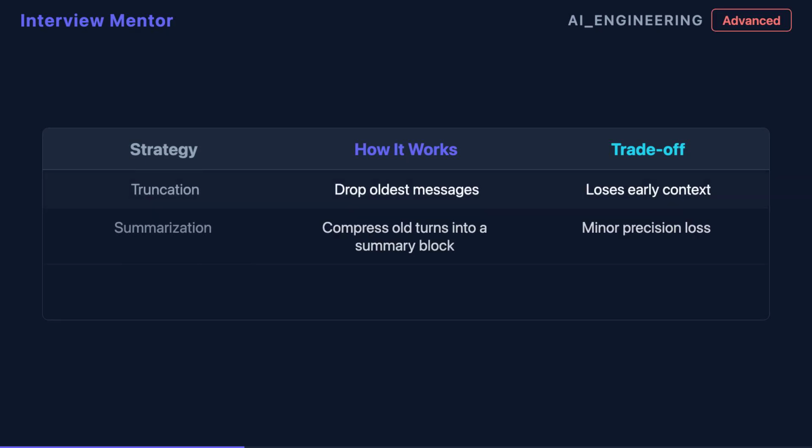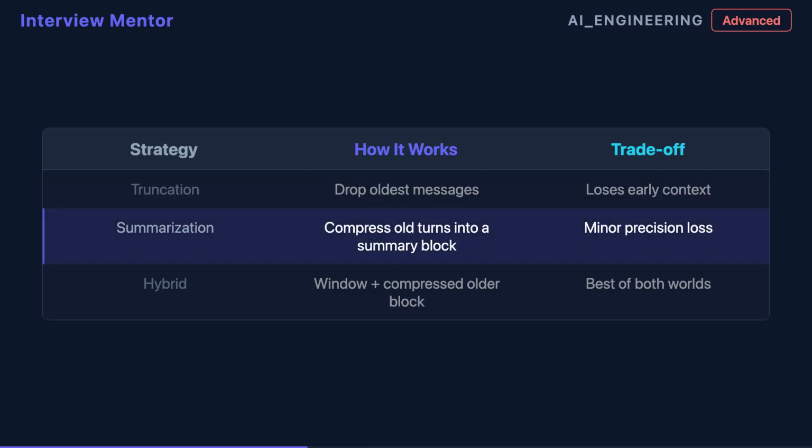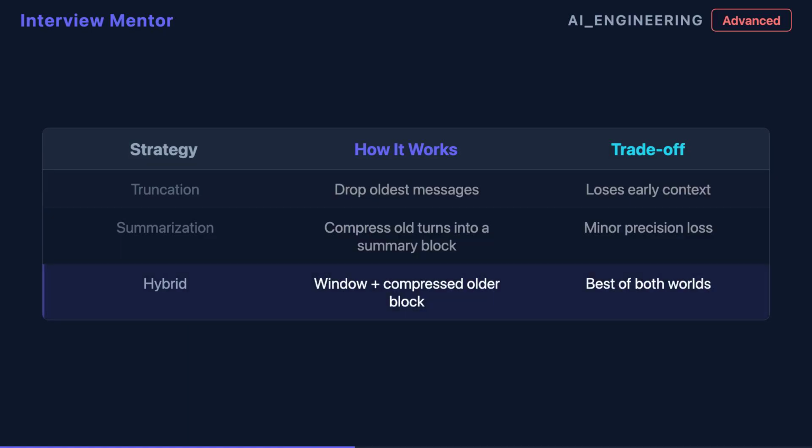The challenge is context windows. Models accept a fixed token limit, commonly 8,000 to 128,000 tokens. A long conversation will eventually overflow it. You have two core strategies. Truncation drops the oldest messages to stay within budget. Simple, but you lose early context. Summarization compresses older turns into a condensed block, preserving the semantic gist at the cost of some precision.